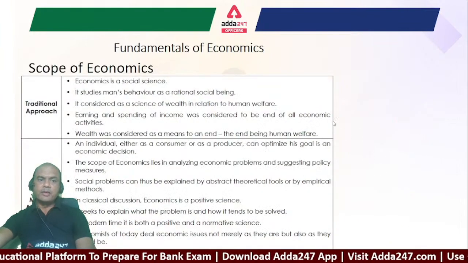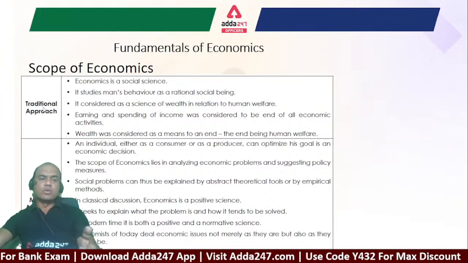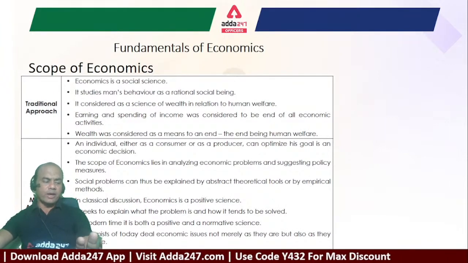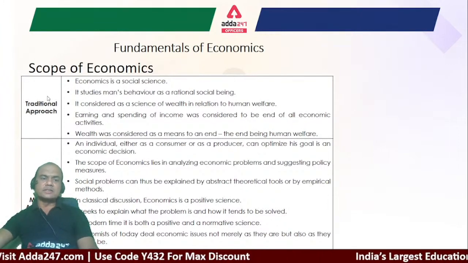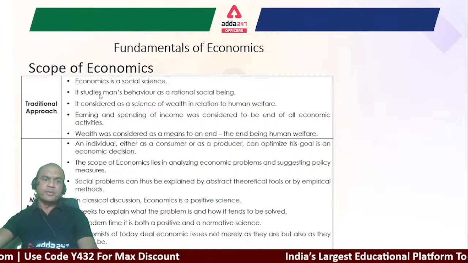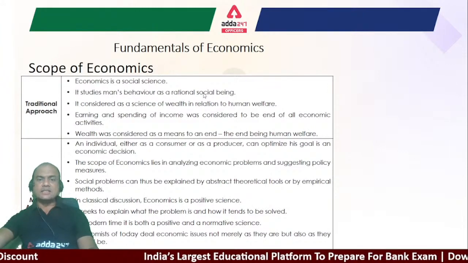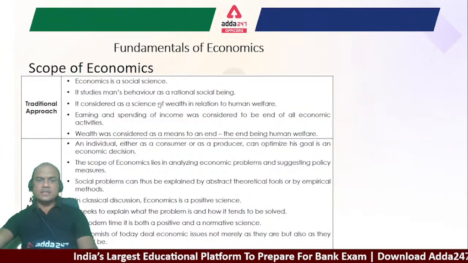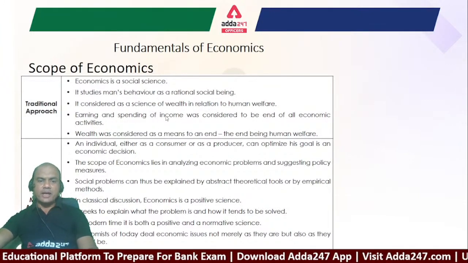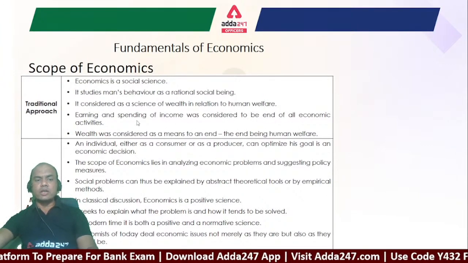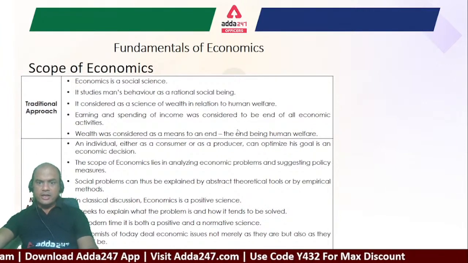Okay. Now we'll study the next part, scope of economics. Here there are two approaches to it, and why am I taking this? Because it comes in the exam. The traditional approach to economics studies this. Okay, what does it study here? Economics is a social science. It studies man's or human beings' behavior as a rational social being. It is considered as a science of wealth in relation to human welfare. Earning and spending of income was considered to be the end of all economic activities. Wealth was considered as a means to an end, the end being human welfare.